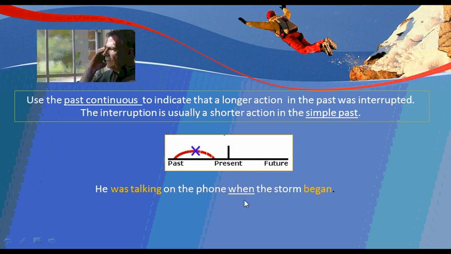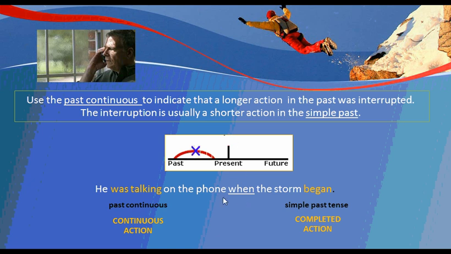Good. So he was talking on the phone when the storm began. Past continuous, continuous action, and we have a simple past tense that is completed action, finished action. Perfect. Let's continue.